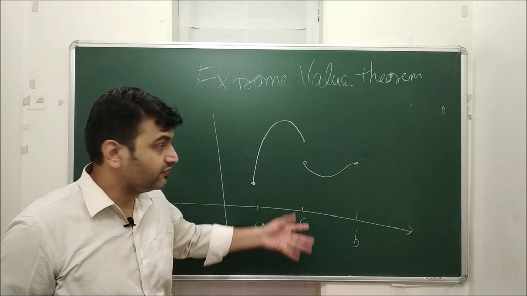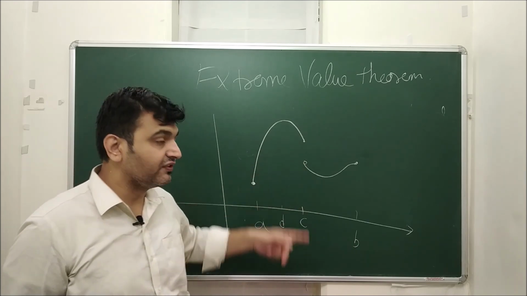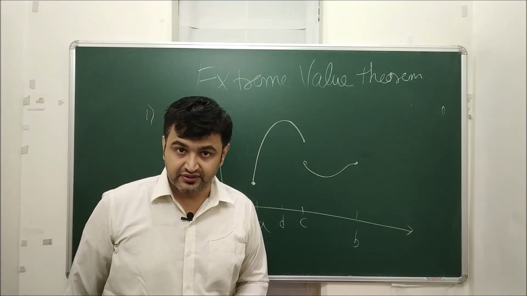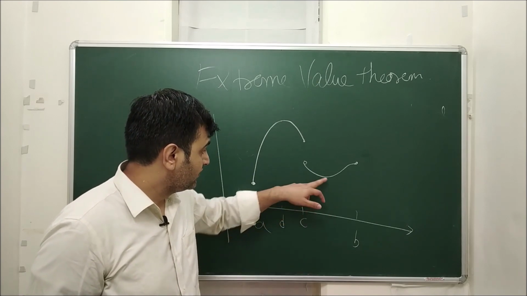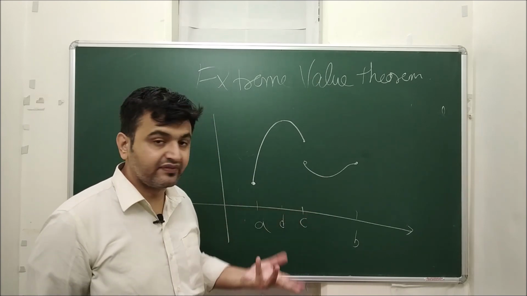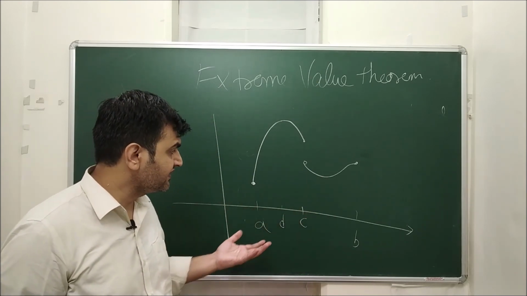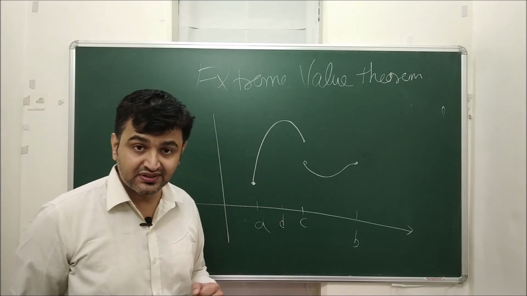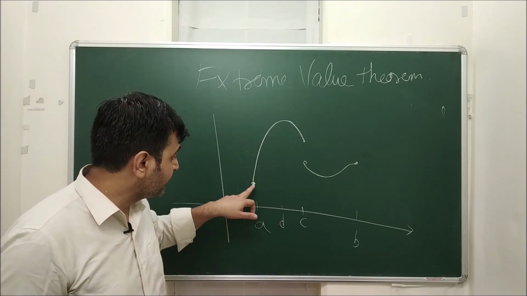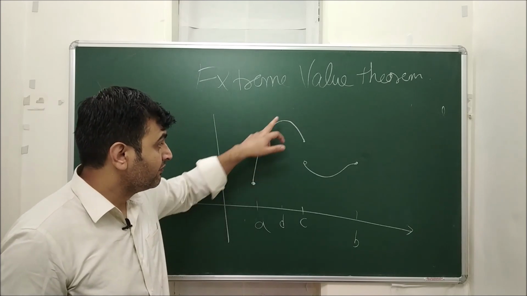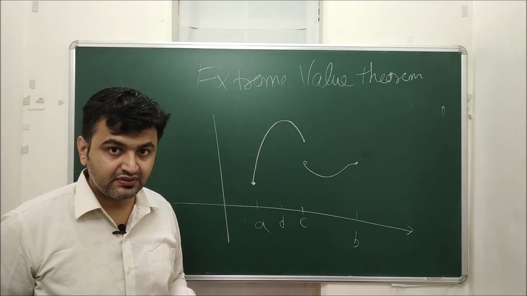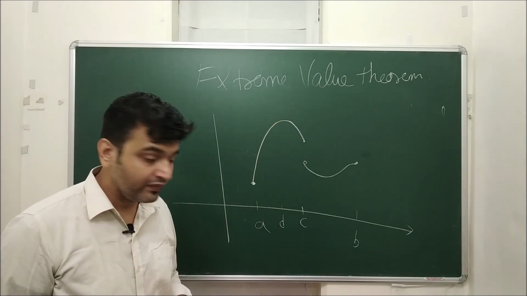Is the function continuous? No, you can see that at C the function is discontinuous, because the right hand limit is not equal to the left hand limit. So the limit does not exist, and hence the function is not continuous. So it may happen that the extreme values are attained, but the function is not continuous. So that's why the converse is false.